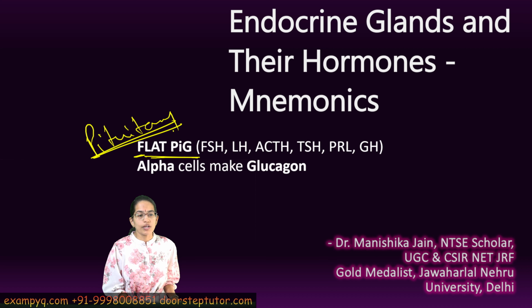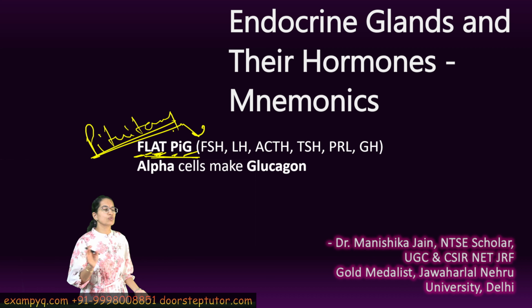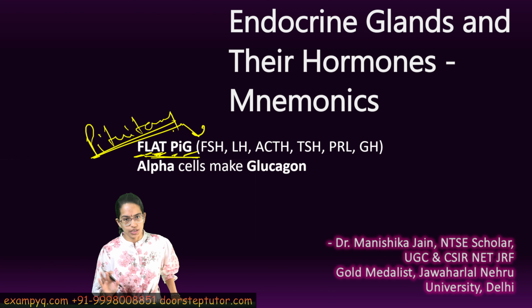So F for FSH hormone, then L for LH, A for ACTH, T for TSH, thyroid stimulating, then you have P for PRL and G for growth hormone. So these are the hormones being released by pituitary. Again, those released by anterior and posterior pituitary are important.